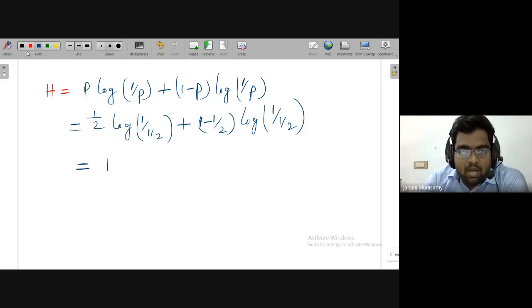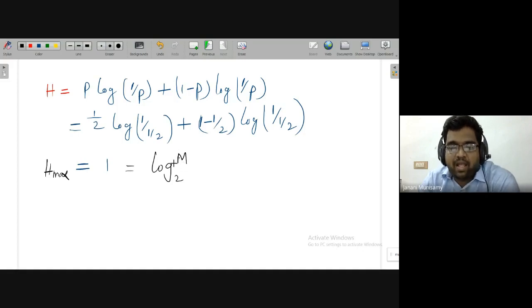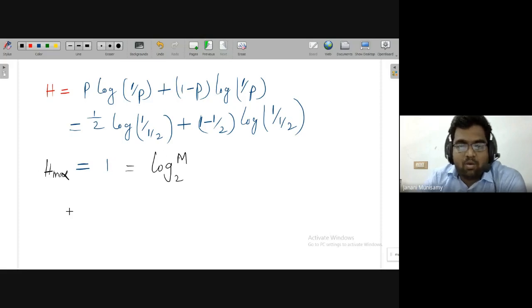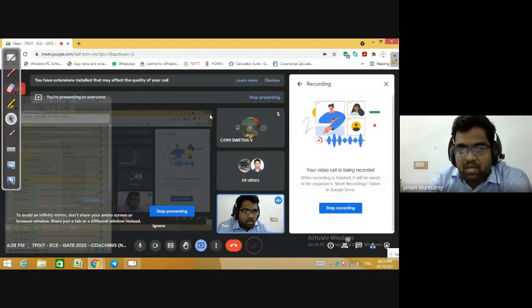And for this, there is another formula. Directly, you can get that maximum value. Here, we are deriving the maximum value. Once we carefully observe, log base 2, I can put m, where m is indicating the number of symbols. If you directly put how many symbols are there, then you'll directly get the maximum entropy for that case.